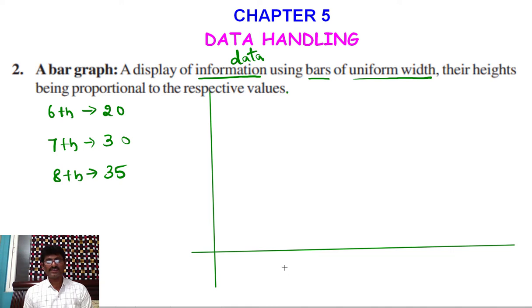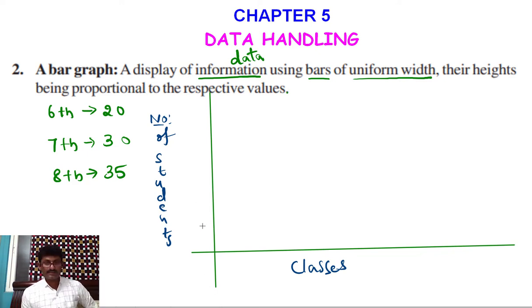On the horizontal line, let us take classes, and on the vertical line, let us take number of students. Now on the vertical line, let us write this one as 10, this one as 20, this is 30, and this is 40, suppose.